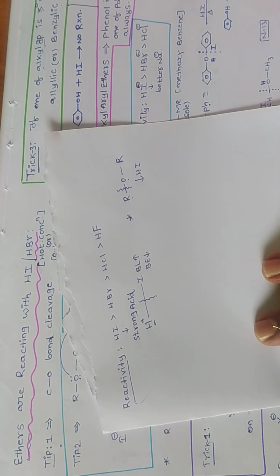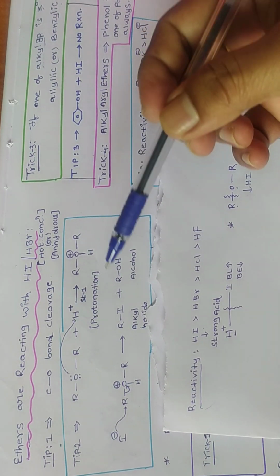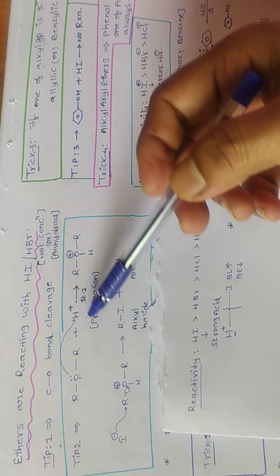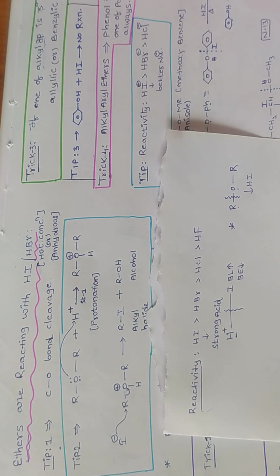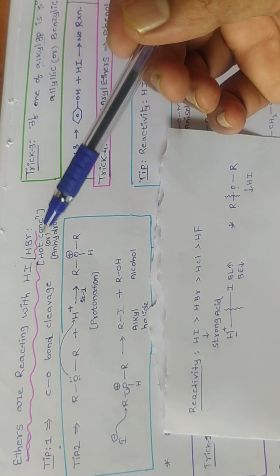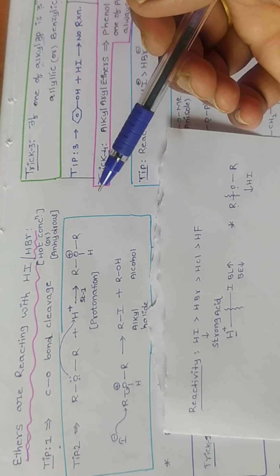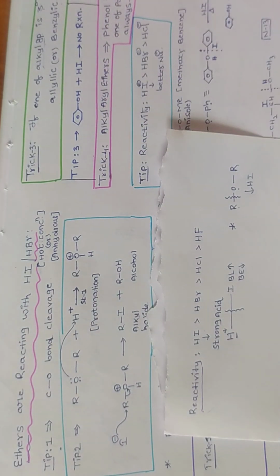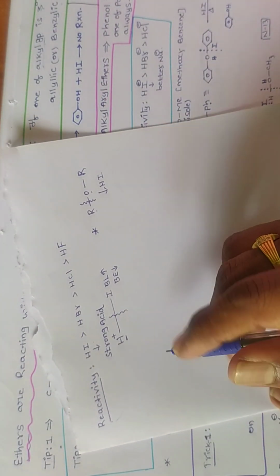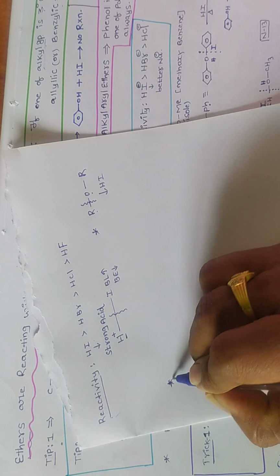Next, what is tip number 2? This is the mechanism of ethers reacting with HI. They may follow either the SN1 mechanism or the SN2 mechanism. Now, what is the mechanism of this reaction?